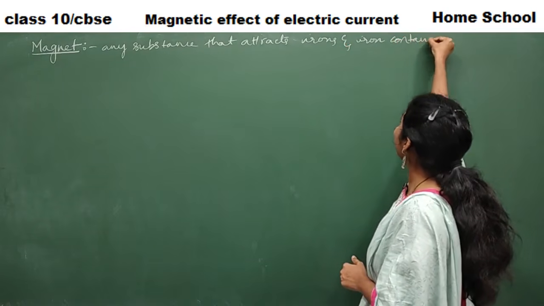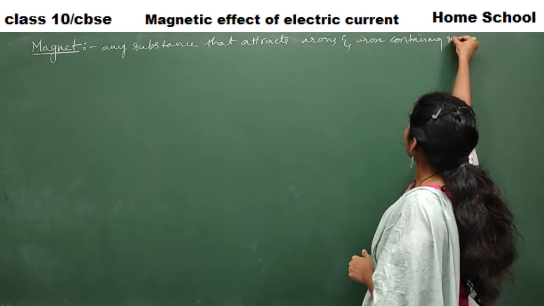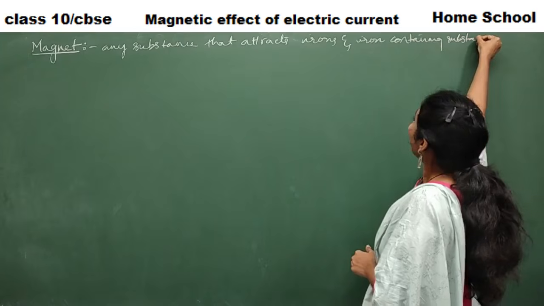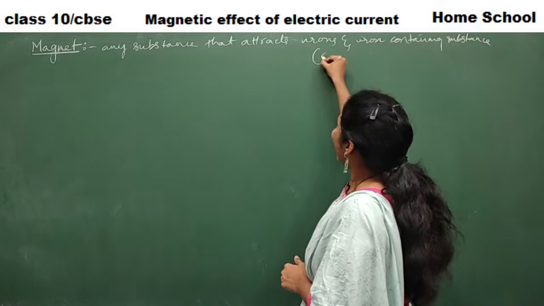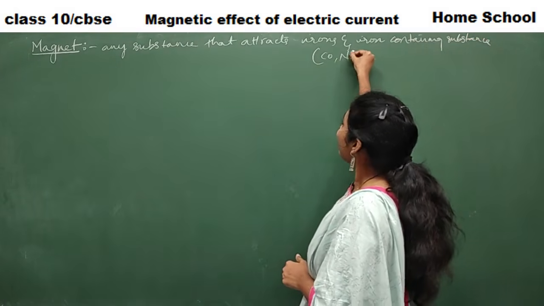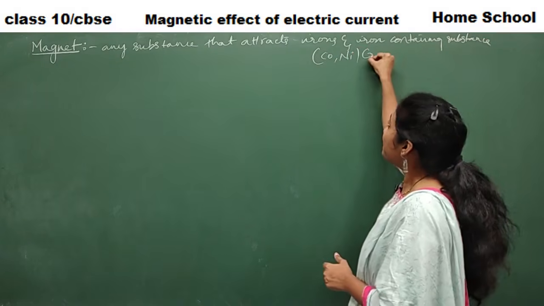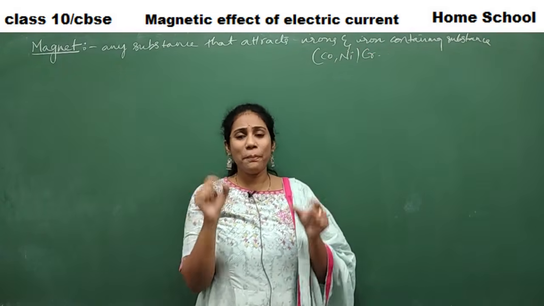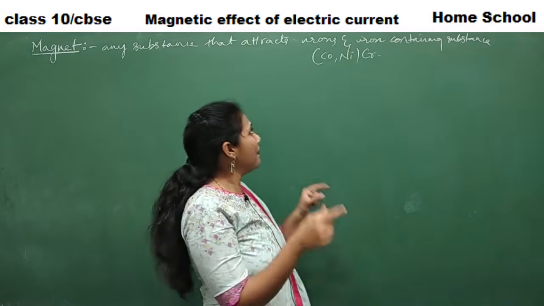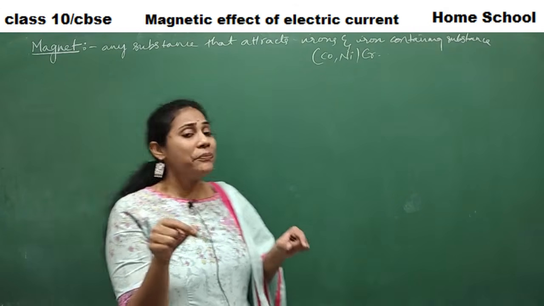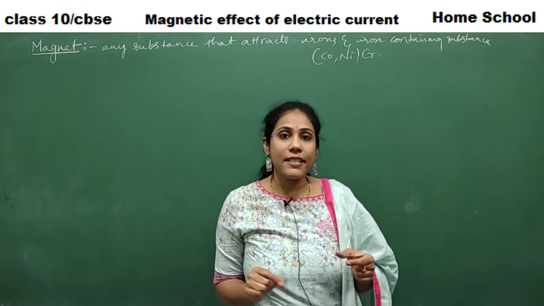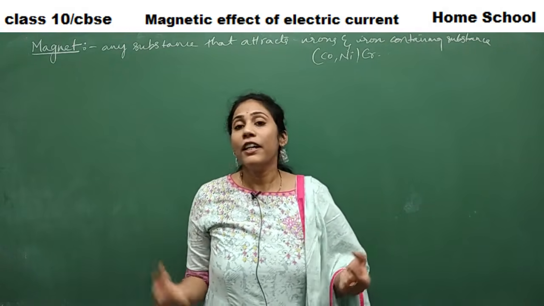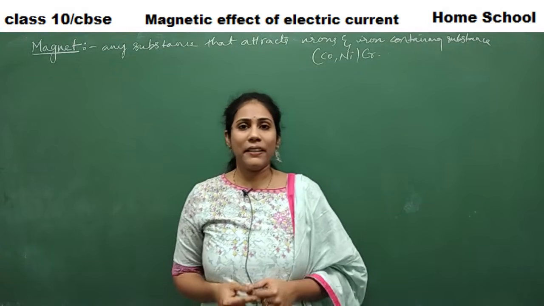Mainly iron and iron containing substances. Okay, not only iron here, it can attract cobalt, nickel, chromium, and many more things. A magnet is such a substance which mainly attracts iron and also some elements like cobalt, nickel, chromium, and iron containing substances like steel, right? So such a material is called a magnet.